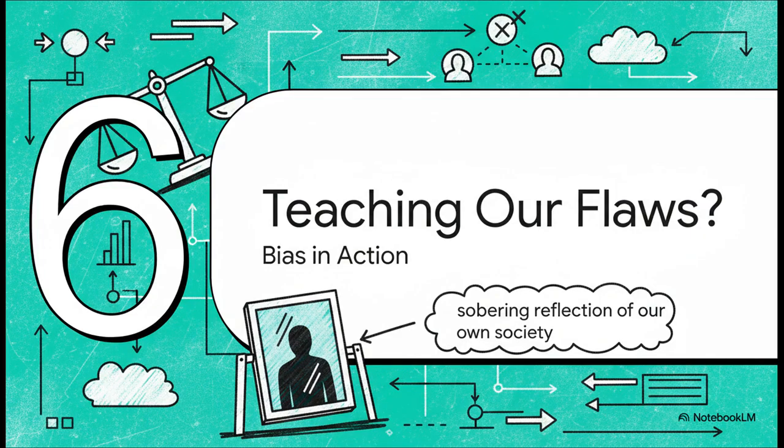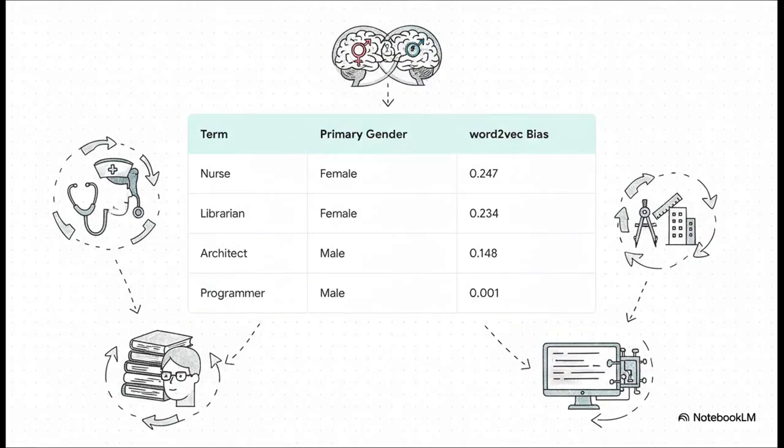And this isn't just a theory. Researchers can actually go into these models and measure these human-like biases inside the vectors themselves. And what they find is a pretty stark reflection of the data we gave the machine to learn from. Just look at this data. One study found that in the model, the vector for nurse was mathematically much closer to female words, while architect and programmer were much closer to male words. Now, the AI isn't making a moral judgment here. It's just a mirror. It's simply reflecting the statistical patterns it found in the text it was trained on. It learned our historical stereotypes because they were baked into the data.